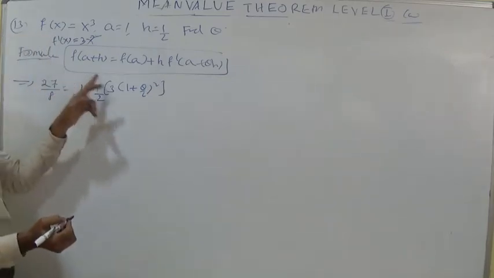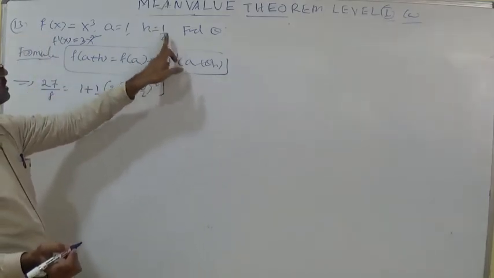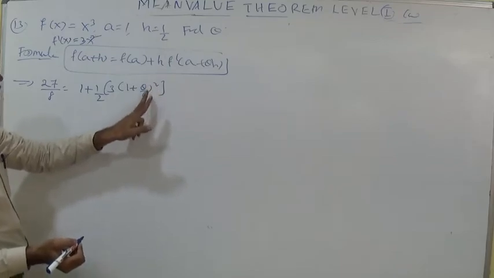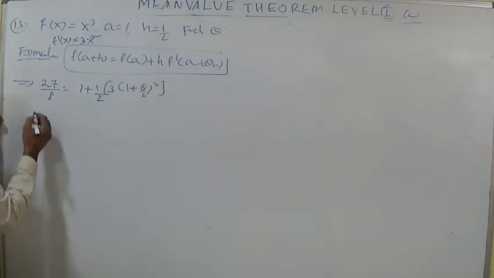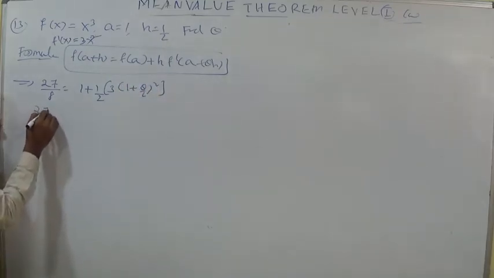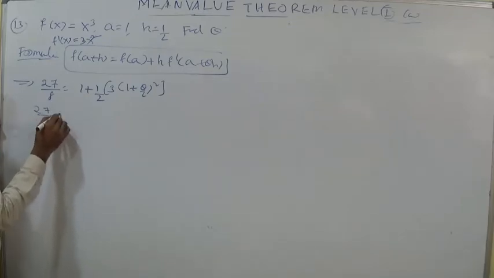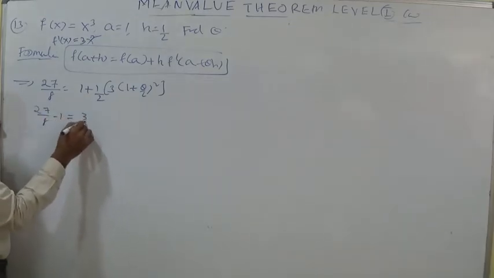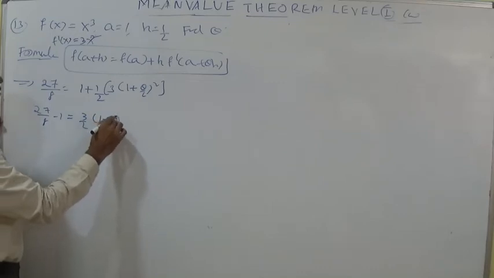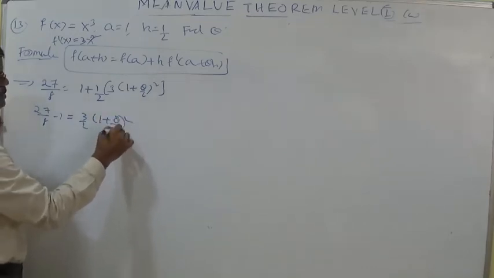Next, 27 by 8 minus 1 is equal to 3 by 2 into 1 plus theta by 2 whole square.